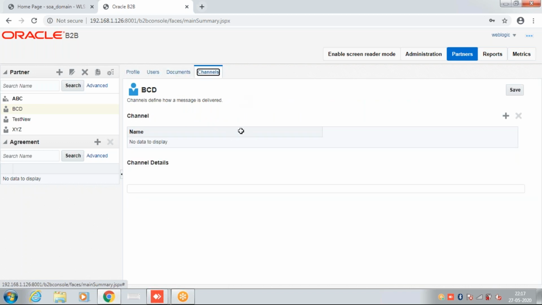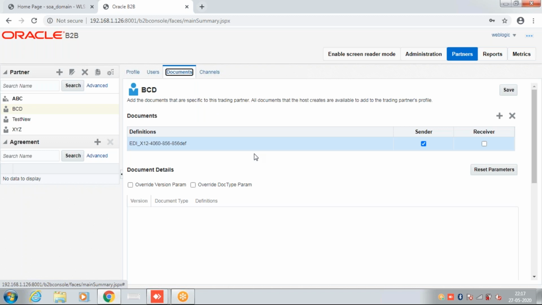And now comes the channel. Can we have a combination of documents like X12 and EDIFACT for a single partner? Yes, we can have it. If we want to send the XML document over AS2, we can do the same thing with the partner, and we can send the EDI document also. Okay.